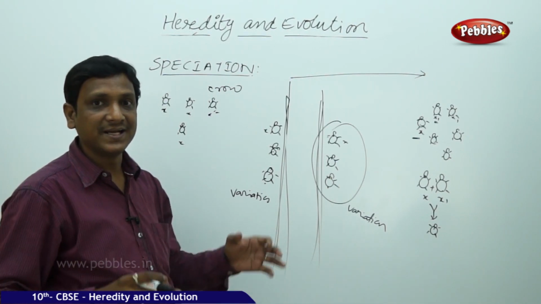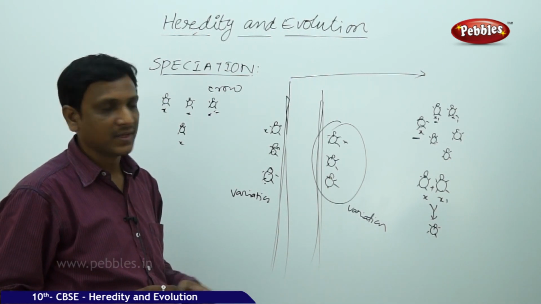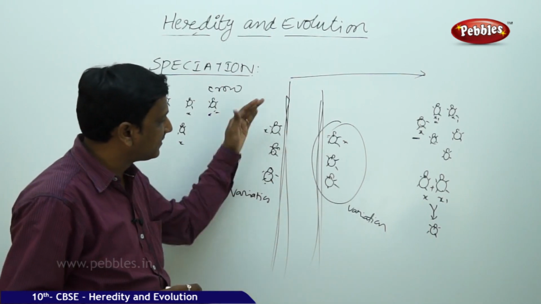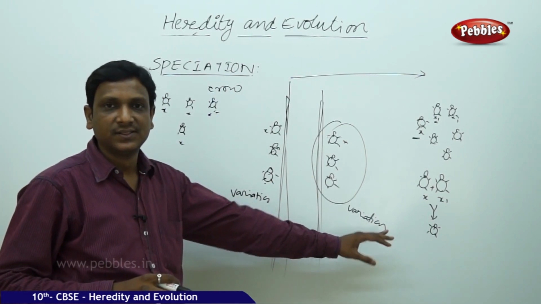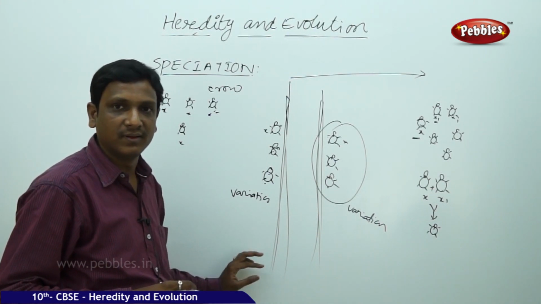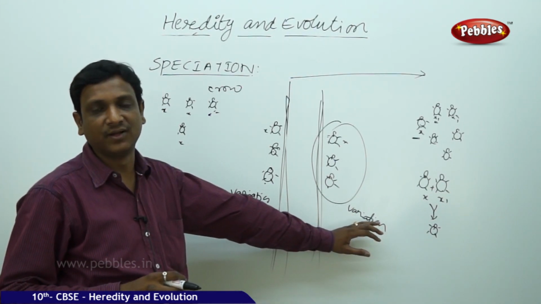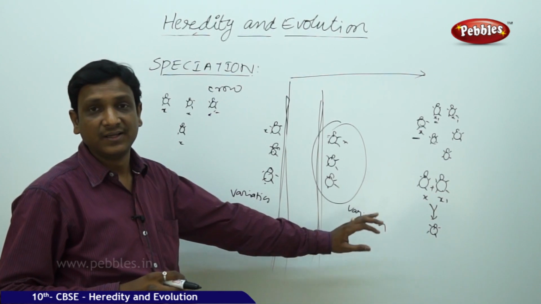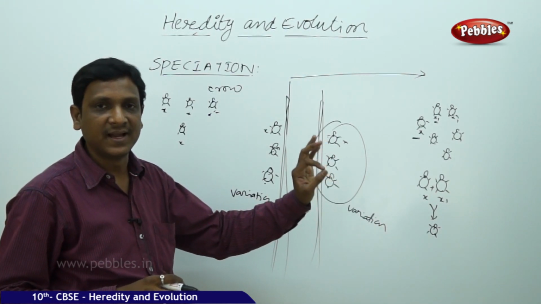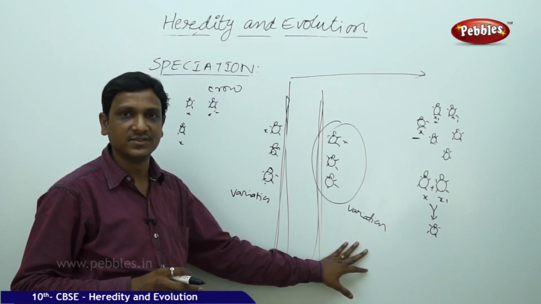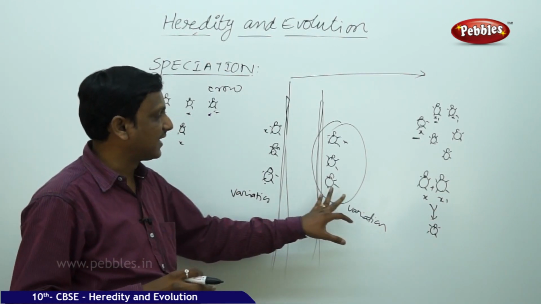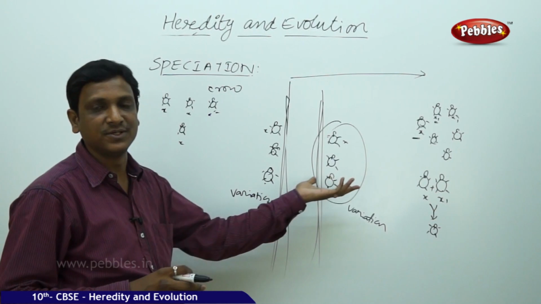So the variations get accumulated. Here different variations are accumulated, here different variations are accumulated. So this is different, that is different. So the sperm cell of this cannot fuse with the egg cell of that organism. If such a state is identified, you can consider this a separate species, and this a separate species. If the male cell of this can fuse with the female cell, you cannot say different species.